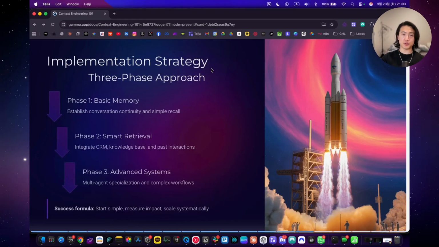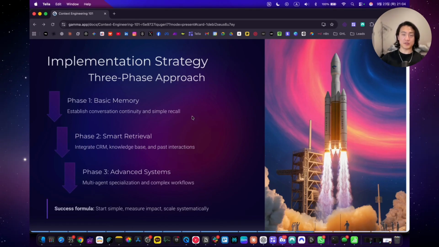And here's your simple 3-phase approach for a successful implementation strategy. So phase 1 is about the basic memory. So start with conversation continuity within sessions. Implement a simple memory session that stores the last 5 or 10 message pairs. Set up session ID management using the email address for an email agent, phone number for SMS or WhatsApp agent, or unique user ID for an app.